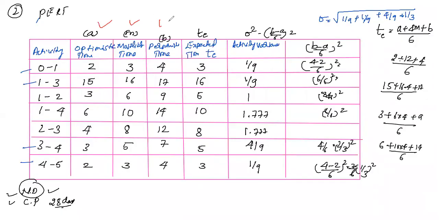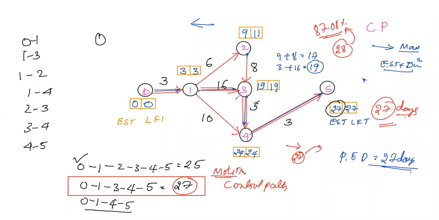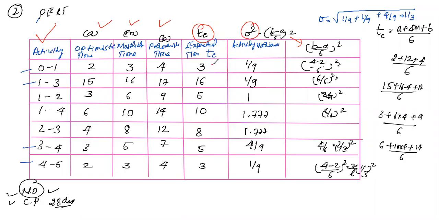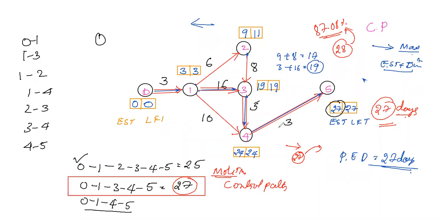The values they will give, you need to identify the total expected time, and calculate the sigma values squared. You know the formula for both the things. This is b minus a divided by 6, whole square. This is a plus 4m plus b divided by 6. You can calculate both columns, and using these activities, if you calculate this network, the expected time will come. These are the values, the expected time represented for these activities. This is the case. Here what have they asked? In the same problem, in PERT, in case some examinations ask at certain times.